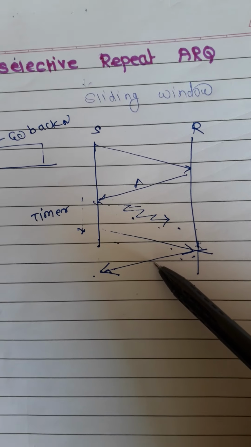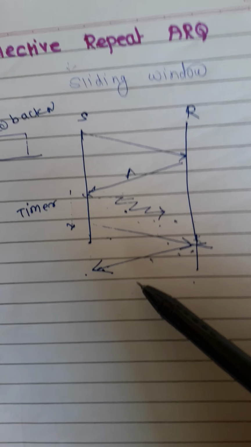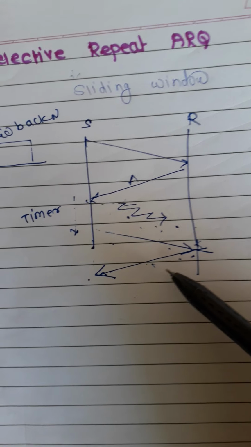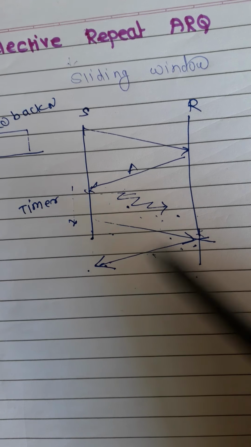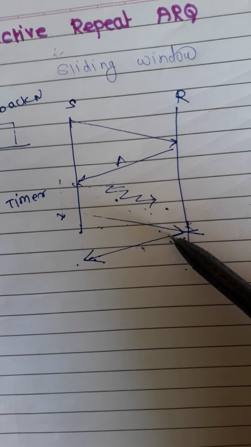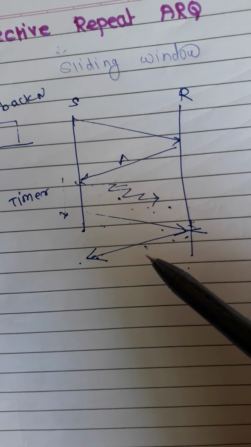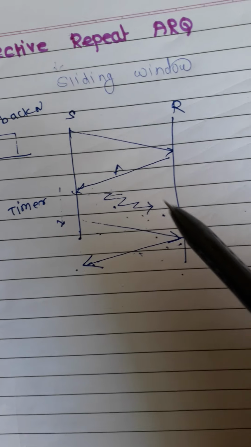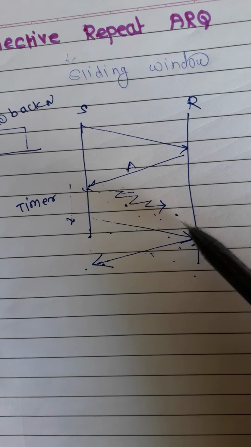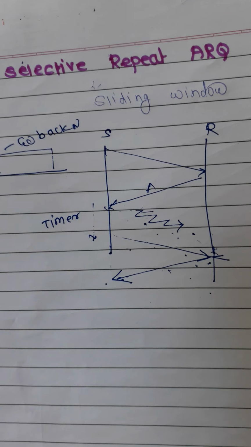Now in selective repeat ARQ, if any one frame is unacknowledged, or a negative acknowledgement comes from the receiver side, then the sender will retransmit only that particular frame, the one for which an acknowledgement has not yet been received. That particular frame only, the sender has to retransmit. That is the main concept behind selective repeat ARQ.